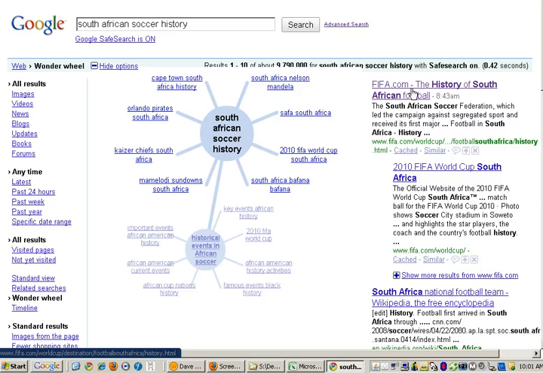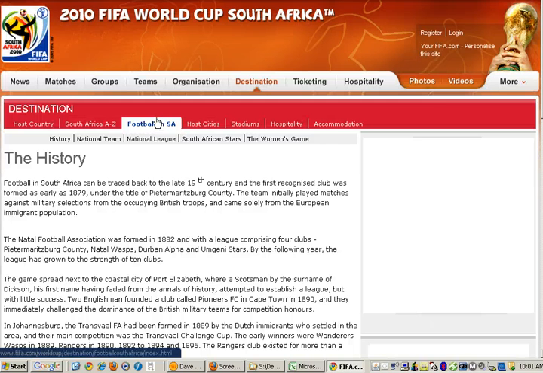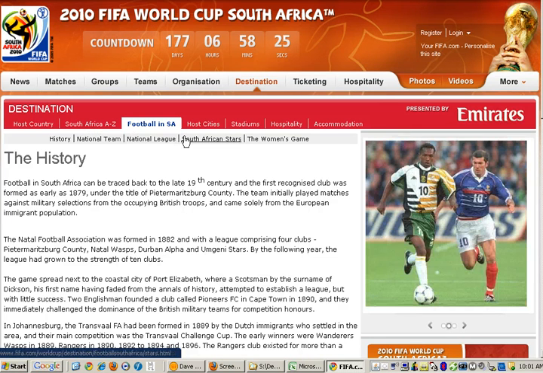Let's take a look at that. All right, and then I get FIFA, the history of South African football. So let's click on that link, and that gives me a link to football in South Africa, South Africa A to Z, national team, national league. So if I want a specific country, then that looks like it might be a good spot.